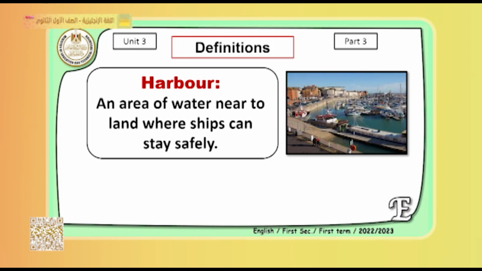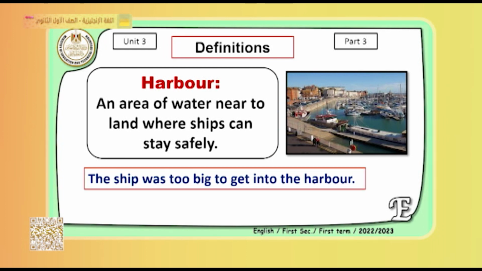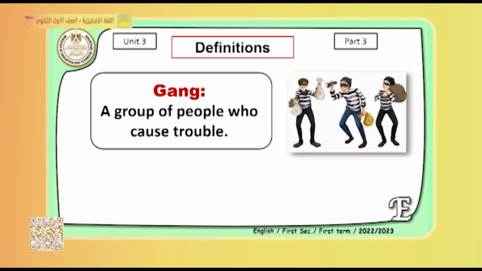Okay, another word here, the word harbor. What does the word harbor mean? As you see in the picture, it's a place where ships stay. It's an area of water near land where the ships can stay safely. Let's see a sentence here: the ship was too big to get into the harbor. So the ship was too big, it cannot enter this small harbor. So harbor is the place where the ships stay.